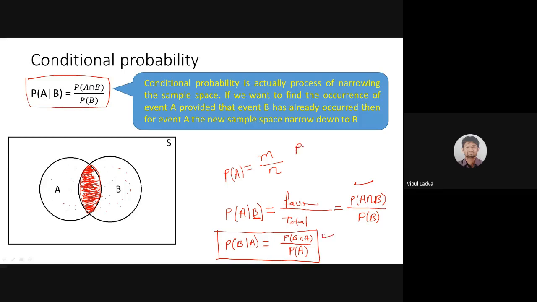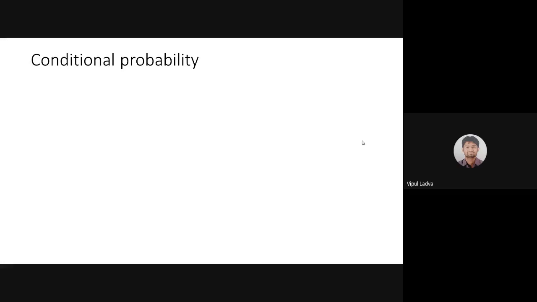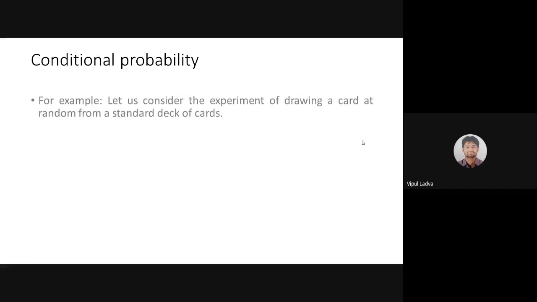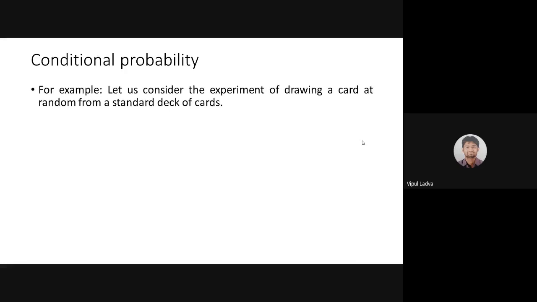And we are not depending on the notation. If I'm having notations like E and F, where F is my condition, and I'm looking for the probability of event E, then it will be probability of E intersection F divided by the condition, क्या है हमारी F है, we need to divide it by probability of F. Now wait, let me give you one example of why we need the conditional probability, in which scenario it will be there in front of us. For example, अभी जो मैंने बात की, let me take that example only, and after that we will have time for discussion. अगर आपके दिमाग में और भी कोई doubt है, then we will solve that.